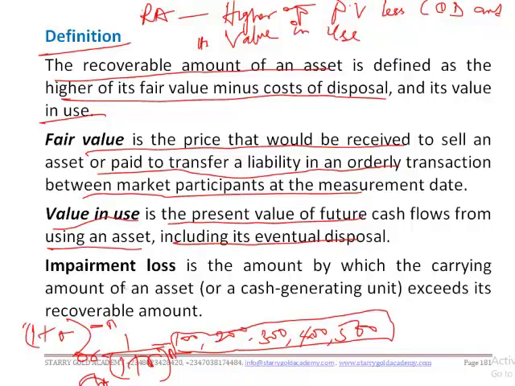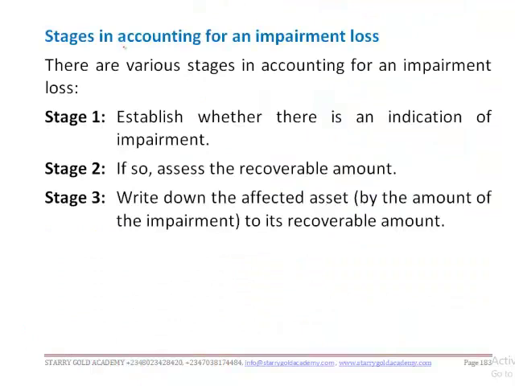Are we together? So what is impairment loss? It is the amount by which the carrying amount of an asset or a cash generating unit exceeds its recoverable amount. In other words, an asset is said to be impaired when the carrying amount of the asset exceeds its recoverable amount. Are we together?